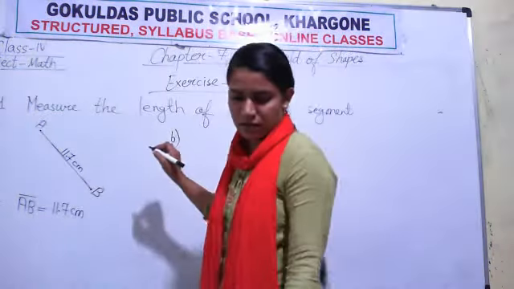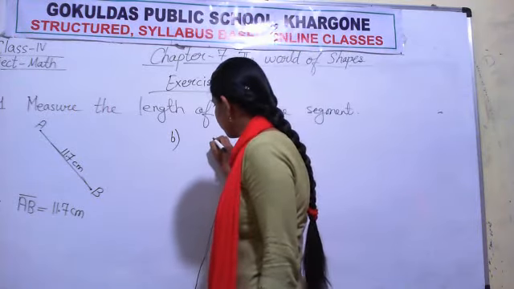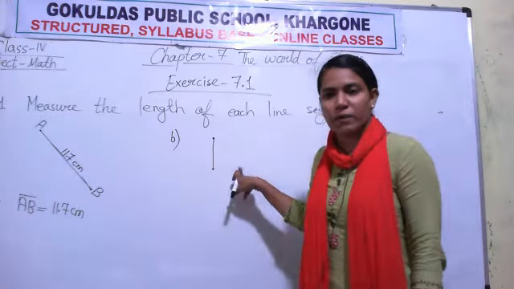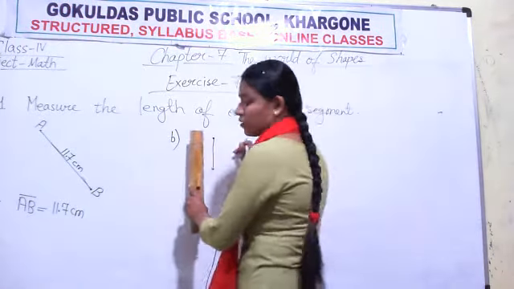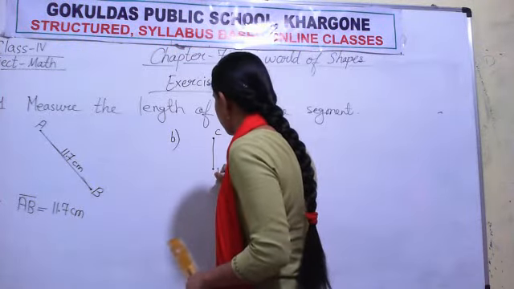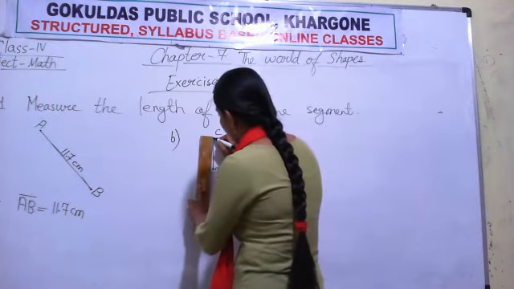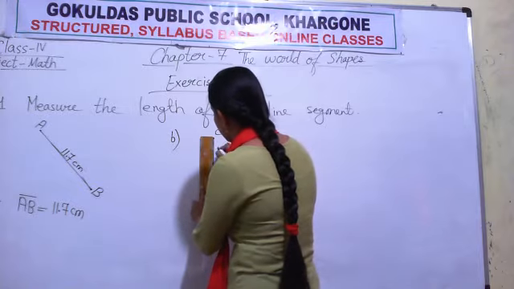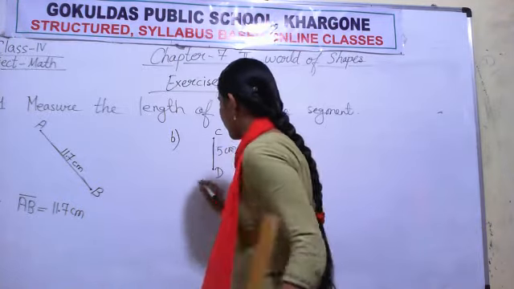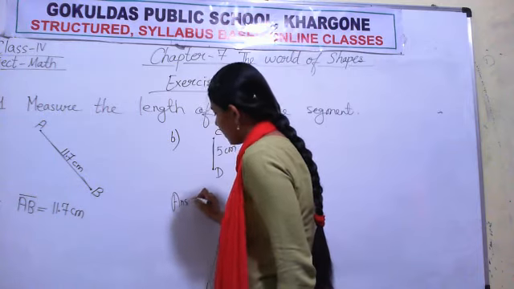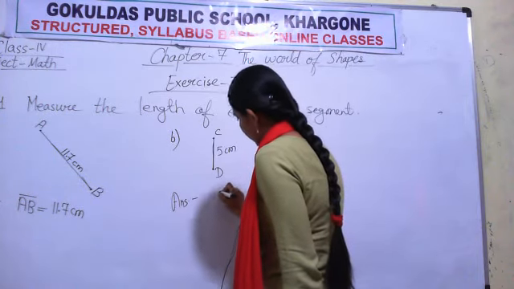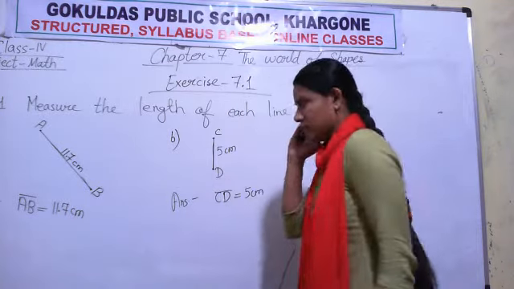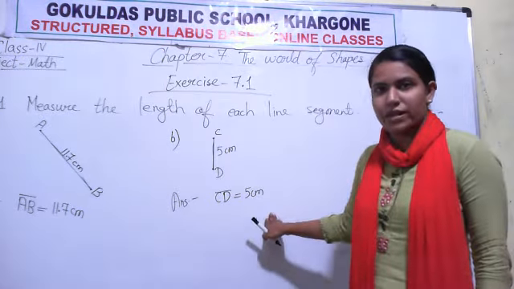Now part B, a standing line is given like this. I want to measure its length. A line CD is given. What I will do? I will measure it. The length of my line is 5 centimeter. So what will I write in the answer? CD is equal to 5 centimeter.